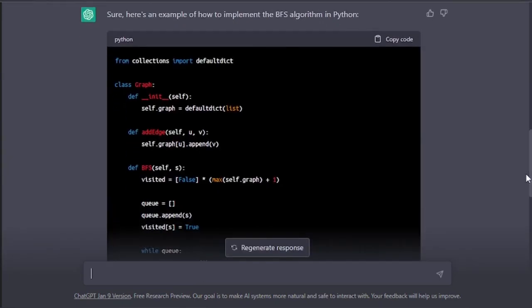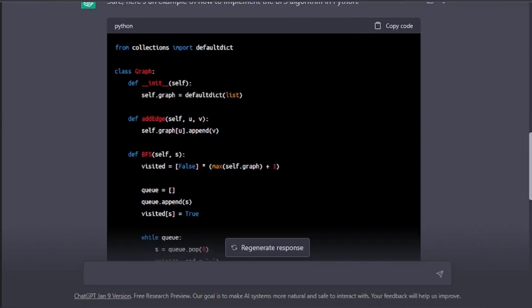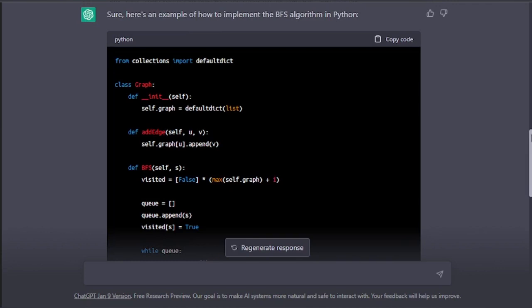Here we got the code. Here's an example of how to implement the BFS algorithm in Python. Here you have to use defaultdict. Why do we use defaultdict? Just because of the list. We might get a list with zero elements, and if it does, the code will show some error. But by using defaultdict, we can avoid that error, right?